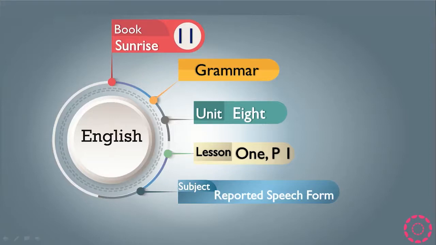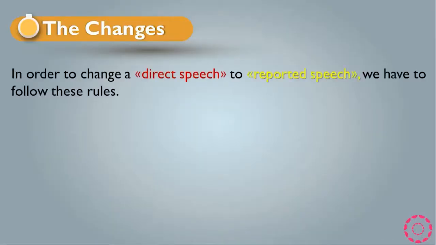Our subject today is reported speech form. Let's see what the reported speech form is. The changes. We have some changes for reported speech. In order to change a direct speech to a reported speech, we have to follow these rules. So our subject today is how we are going to change a direct speech to indirect speech, or we can say a reported speech. In order to do that, we have to follow the following rules.